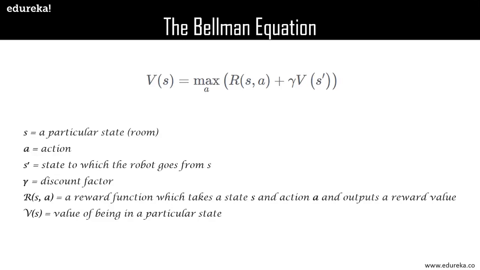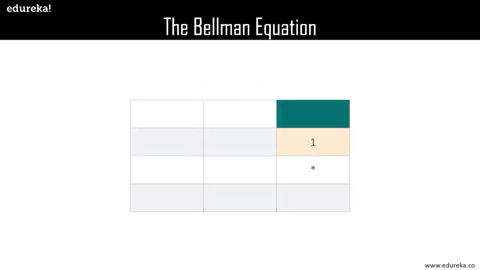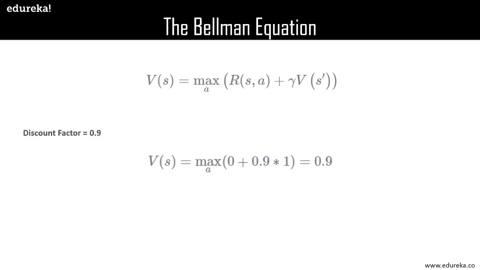Now there is one constraint, however, regarding the value footprint: the room marked in yellow just below the green room will always have the value of 1 to denote that it is one of the nearest rooms adjacent to the green room. Now this is also to ensure that a robot gets a reward when it goes from a yellow room to the green room. Let's see how to make sense of the equation which we have here. So let's assume a discount factor of 0.9. As you remember, gamma is the discount value or the discount factor, so let's take it as 0.9.